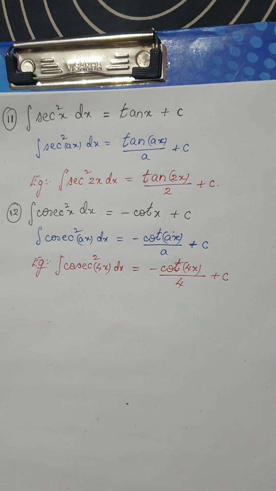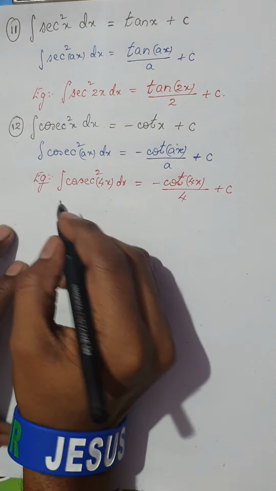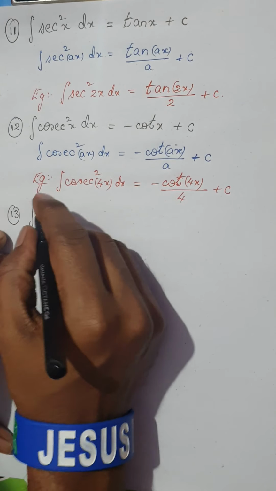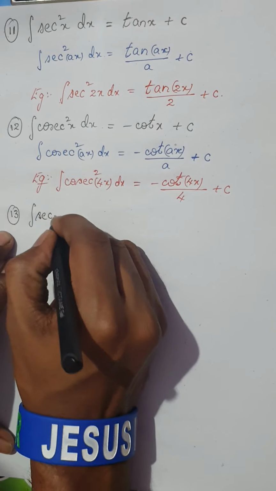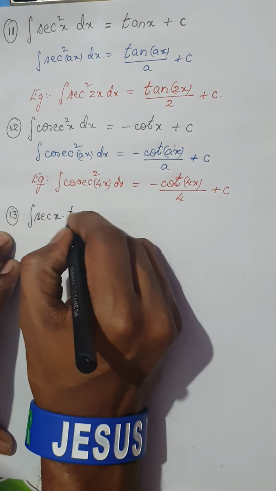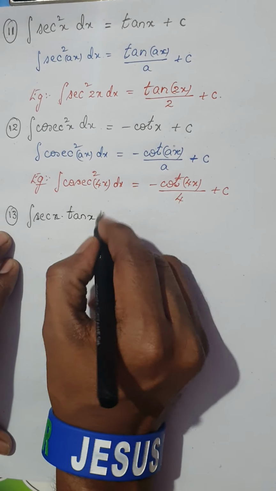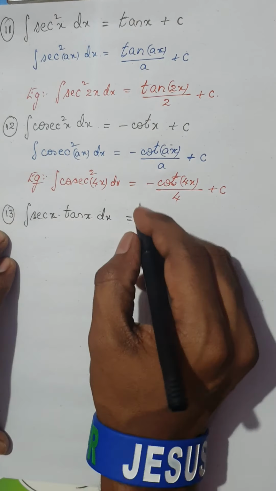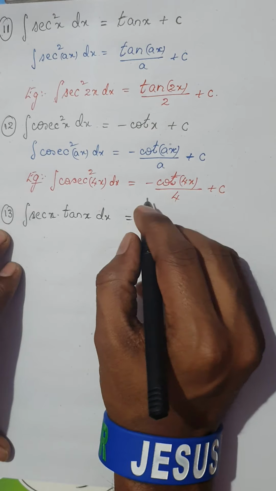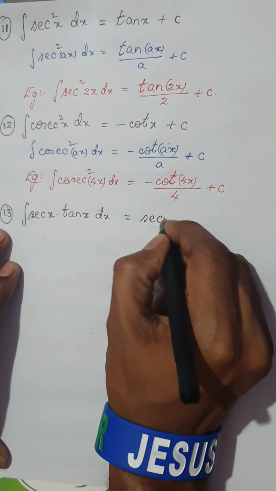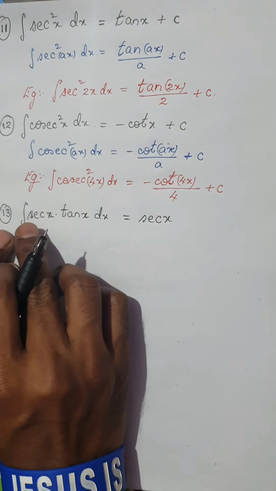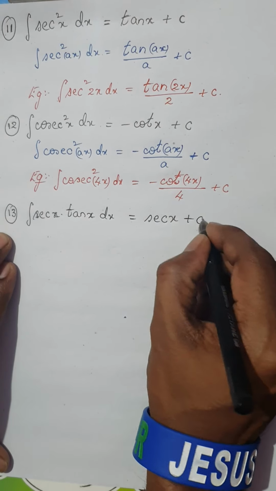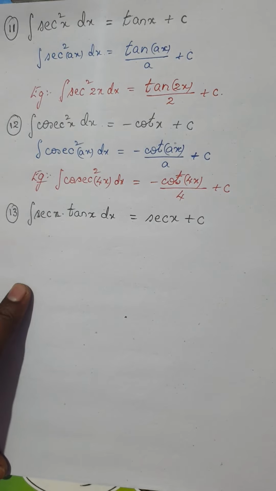Now the next formula, let me take the number as 13, is integral of secant into tan. I think you already have an idea for it. What function, if you differentiate, will give you secant into tan? I hope you guessed it. It is secant, isn't it? So derivative of secant is secant into tan. Therefore integral of secant into tan would be secant x plus c, the constant of integration.